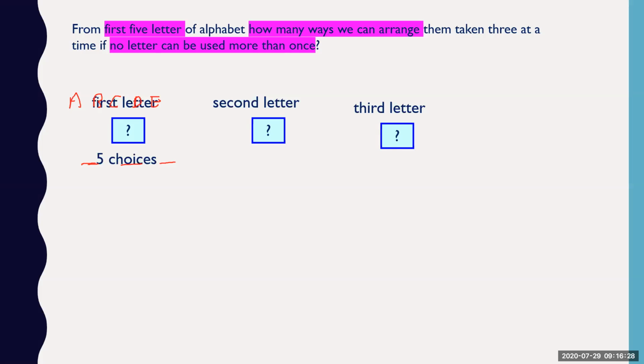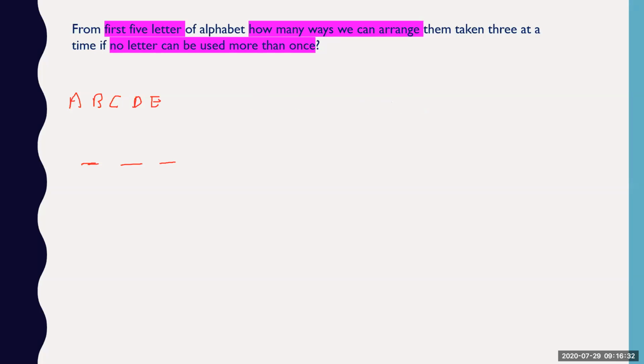Can you tell me the answer? Yes. So first letter, all the 5 can go. Then 4 and 3. So 20 into 3. So 60, I guess.